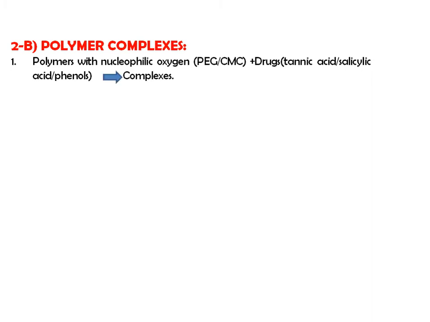like tannic acid, salicylic acid and phenol form a complex, and this complex is known as the polymer complex. Along with PEG and CMC, Eudragit, then chitosan, polyethylene glycol, polyvinyl pyrrolidone and sodium CMC are also used for the formation of polymeric complex. They are usually present in liquid form, semi-solid form and solid dosage form.